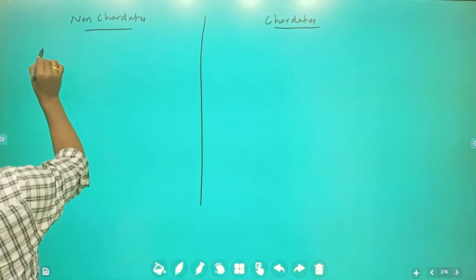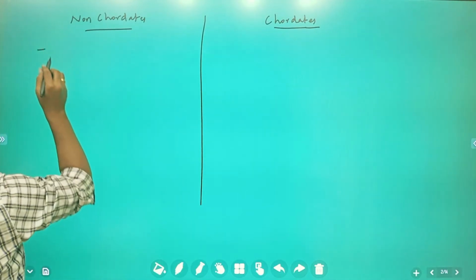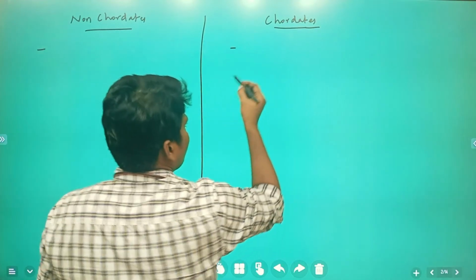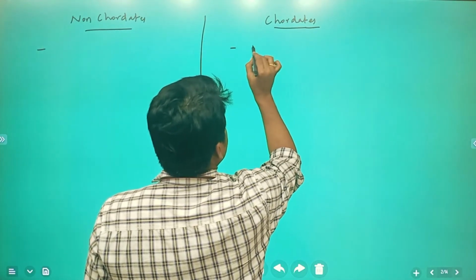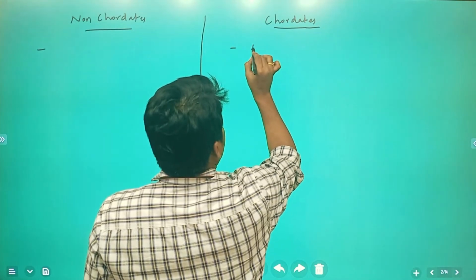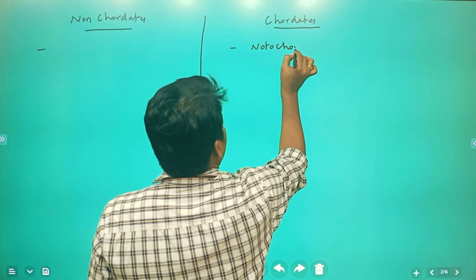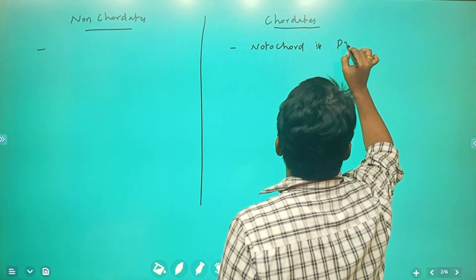First we'll complete chordates, which we just made. Then we can go to the other region. Here it is, notochord. Notochord is present.